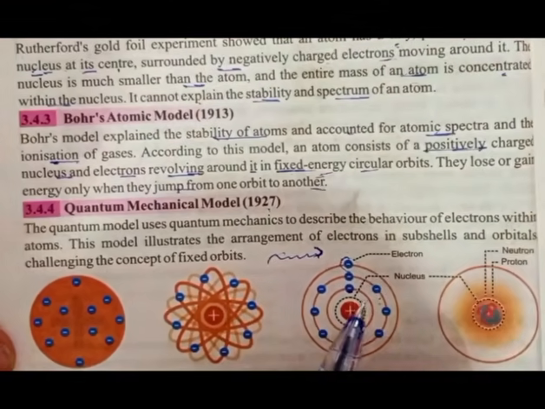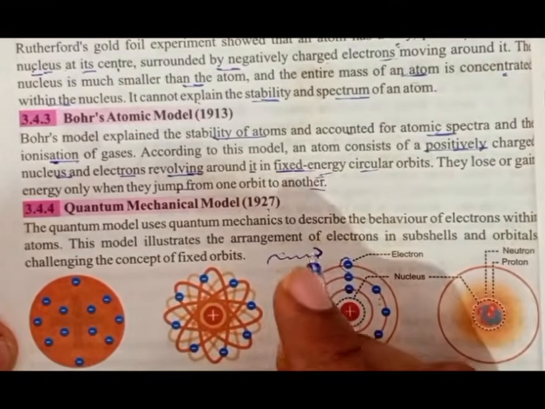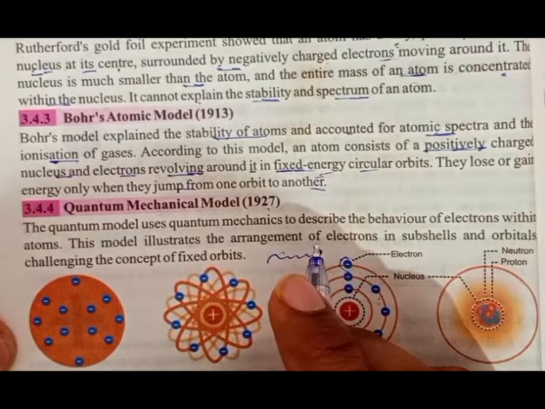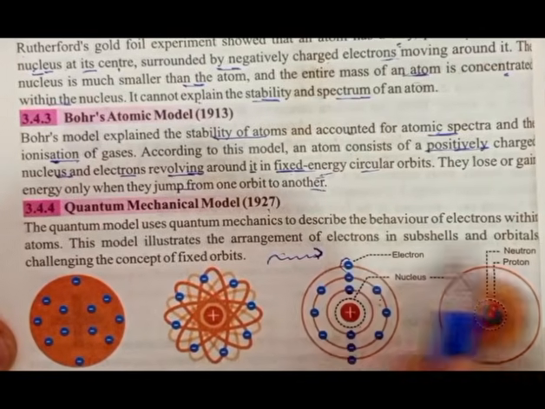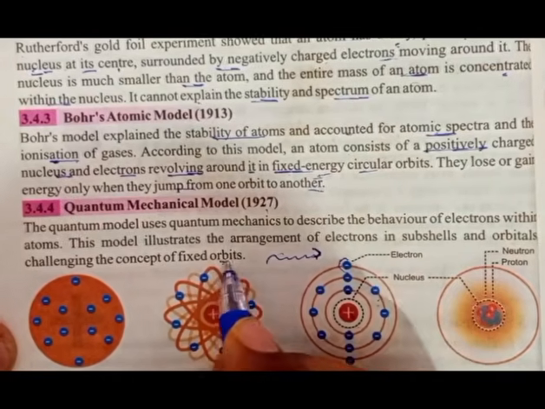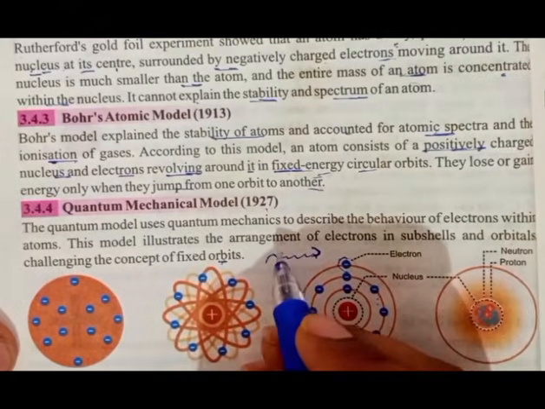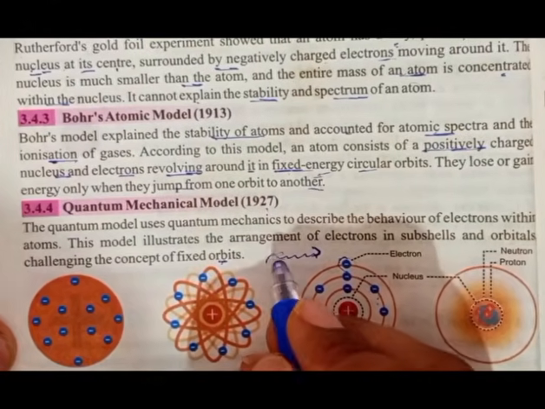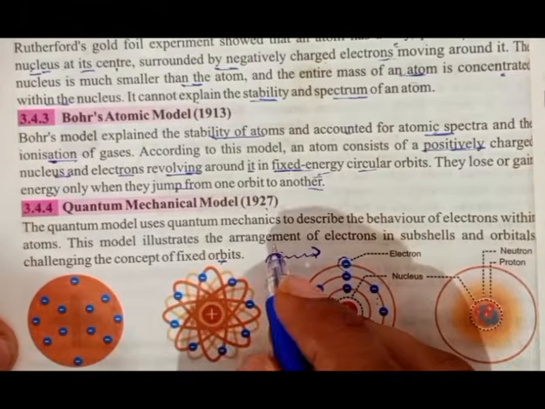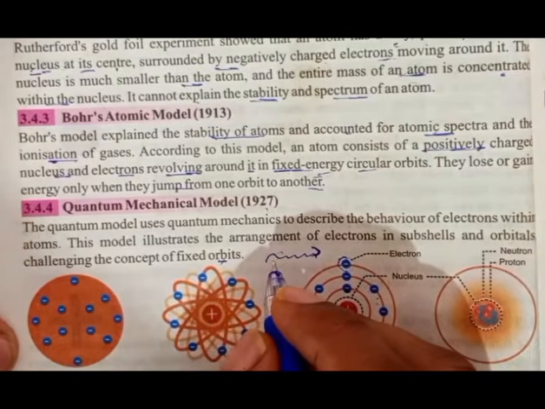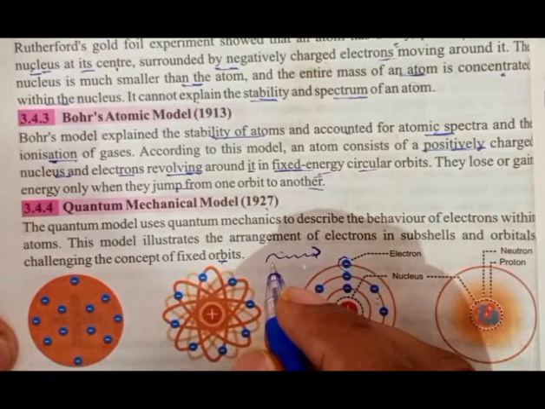The quantum mechanical model challenges the fixed orbits. Here the orbits are not fixed, and instead of fixed orbits, electrons are described by probability regions called orbitals.